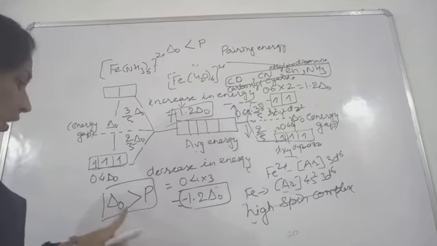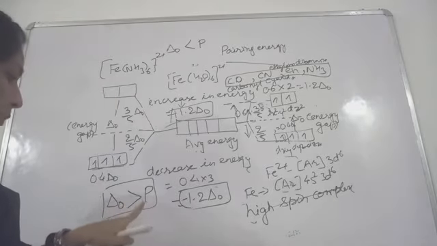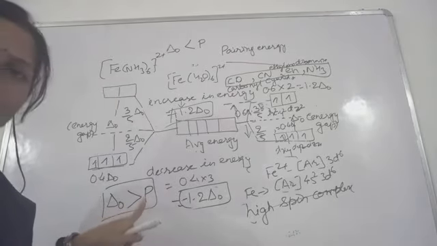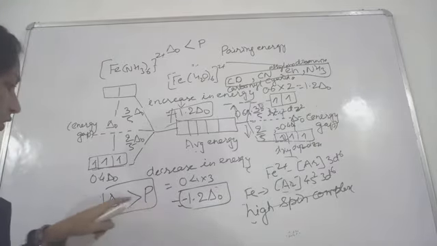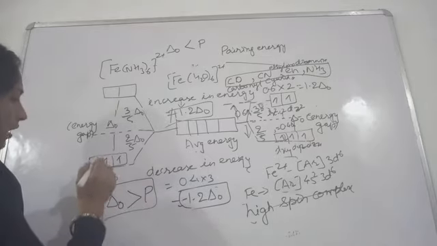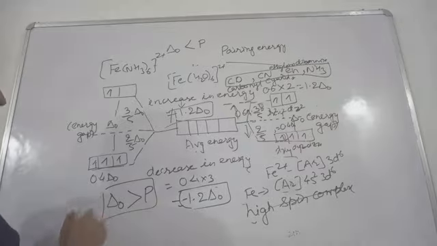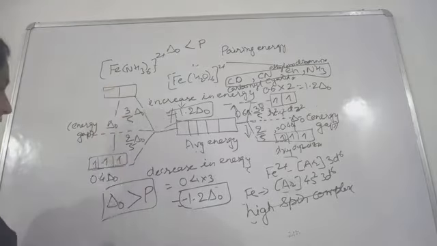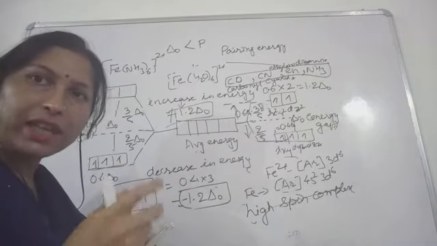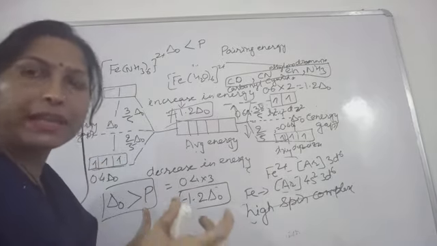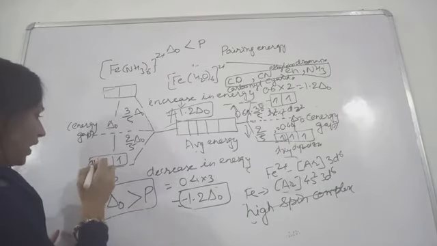So here the electrons prefer to pair, because the pairing energy is less than the gap. They cannot jump to the upper place.